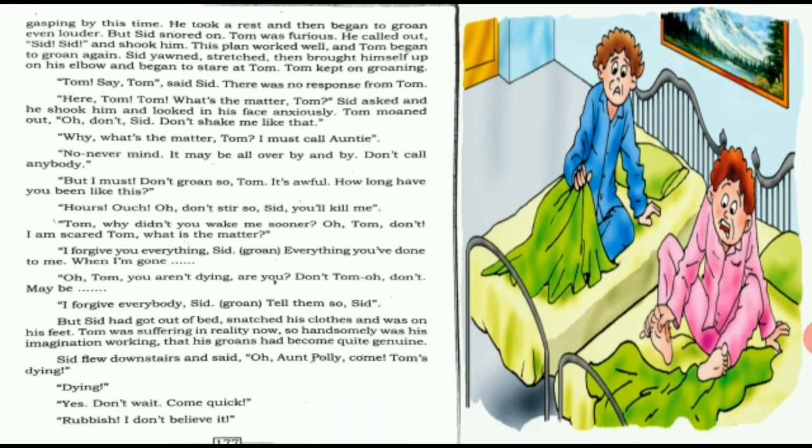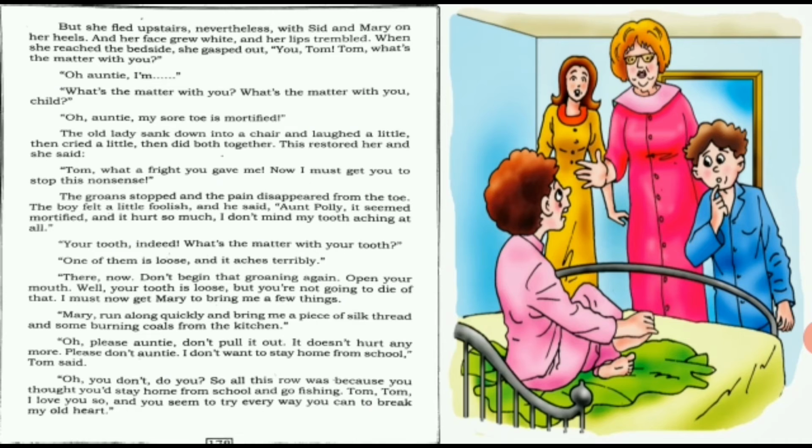"Rubbish, I don't believe it." So Aunt Polly says, "He was just sleeping, how can he die? No, rubbish, I don't believe what you're saying." But she fled upstairs, nevertheless, with Sid and Mary on her heels. So Aunt Polly did not wait downstairs. She went upstairs to check what was wrong with Tom, with Sid and Mary. Mary is a maid of their house.